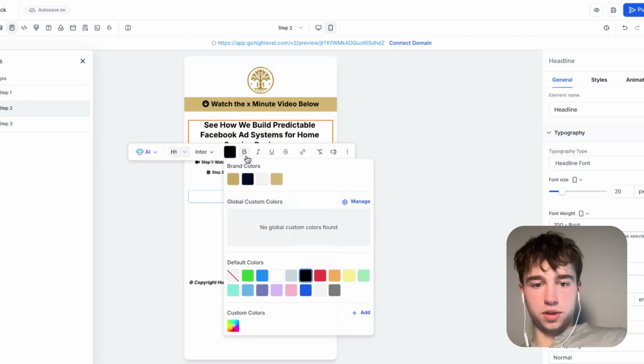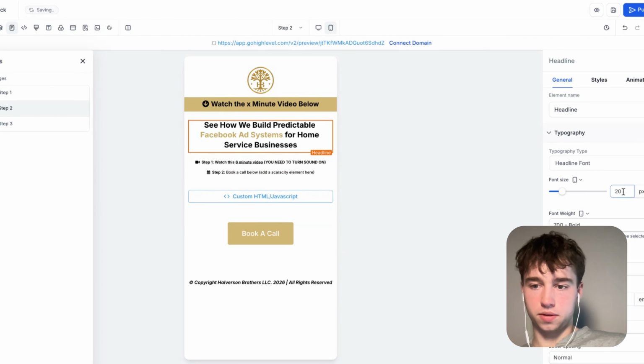We're gonna make this gold again. Yep, darker gold, cool. And then I think what I'm gonna do here is just duplicate this page so I can see. Yep, so we're gonna duplicate the page and I'm just gonna go to step 1 so that everything's formatted the exact same way.